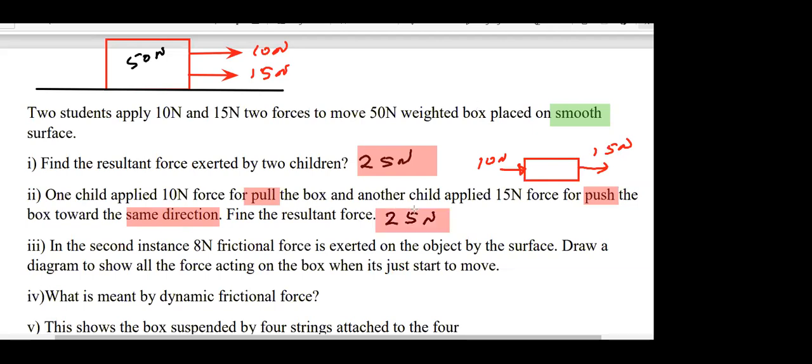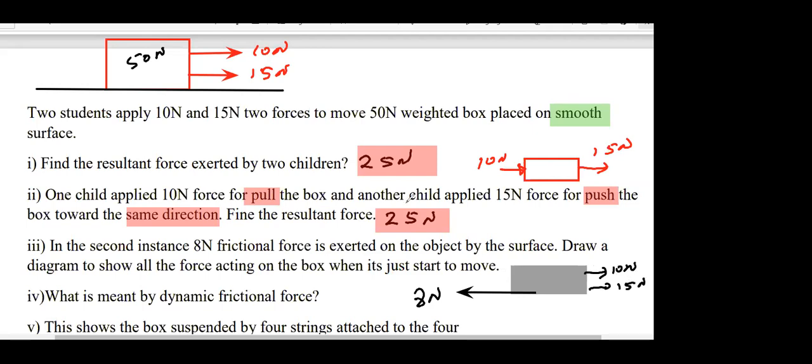Next one. In the second instance, 8 Newton frictional force is exerted on the object by the surface. Draw the diagram to show the forces acting on the box when it just begins to move. This is how you can make a small diagram. You can have the frictional force backwards like this. Friction acting backward, 8 Newton frictional force. Forward, 10 Newton and 15 Newton.